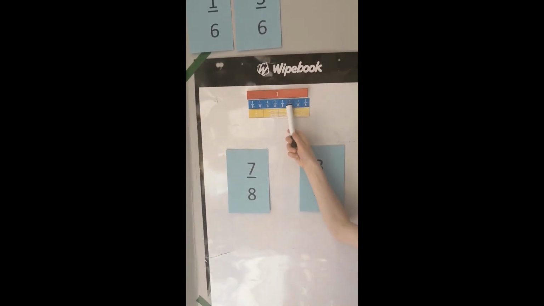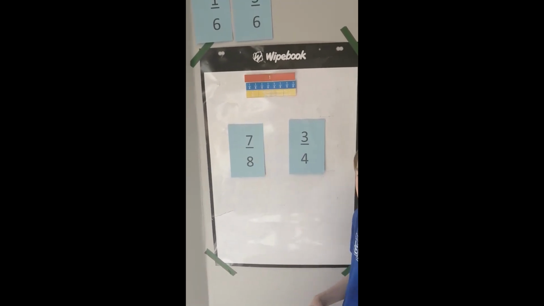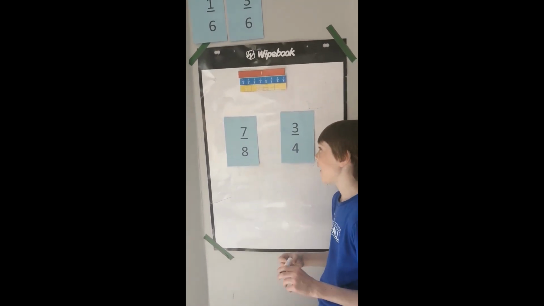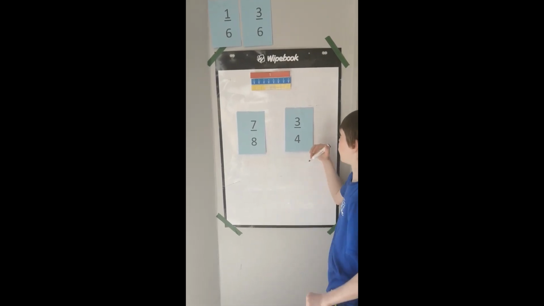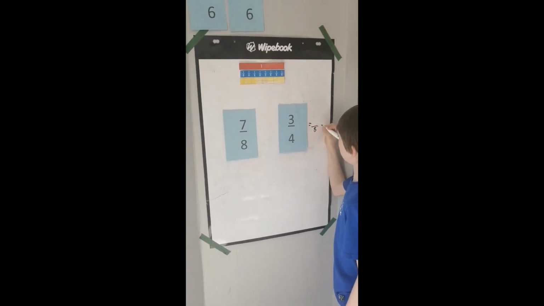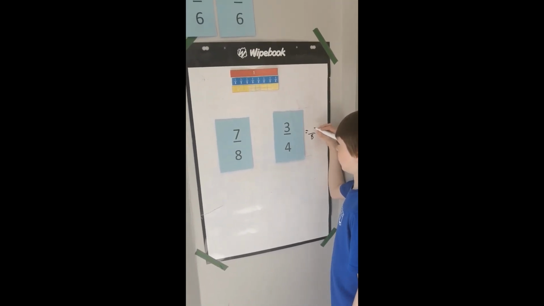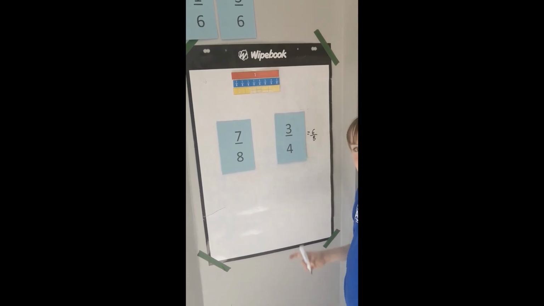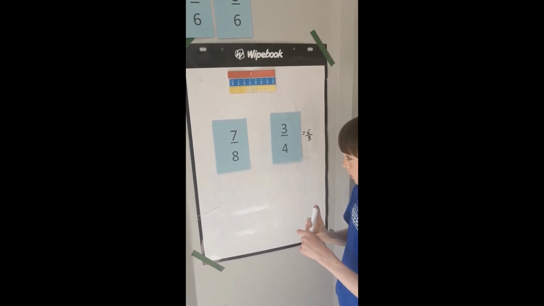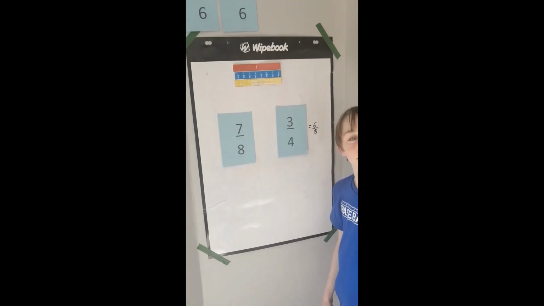So you're going to be tied, but with the 7/8, you're going to have a little extra piece. And so let's say you wanted to make it fair and do this one out of 8 as well, because they're both common denominators, and then you can have 6/8. So that's why 7/8 is bigger, because 7 is bigger than 6. Good.